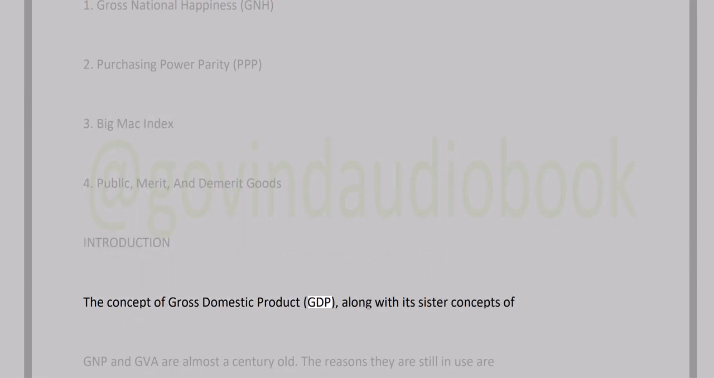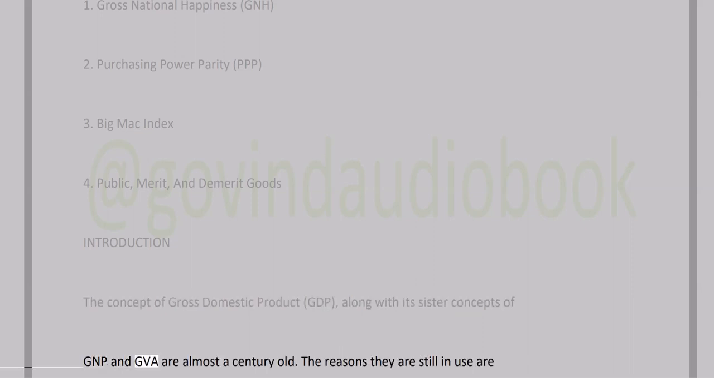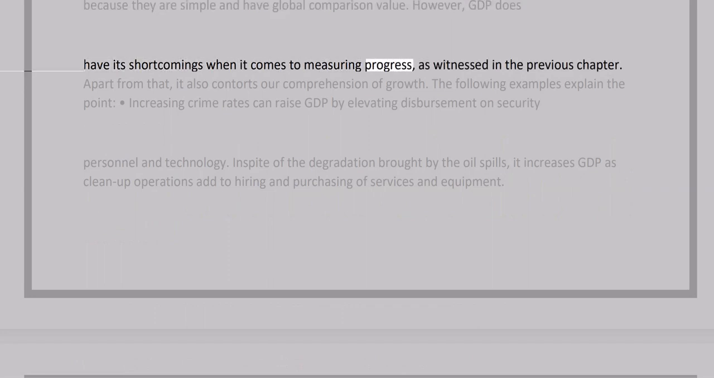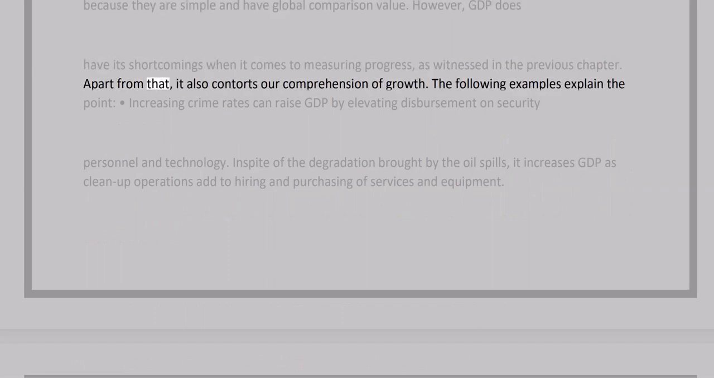The concept of Gross Domestic Product, GDP, along with its sister concepts of GNP and GVA, are almost a century old. The reasons they are still in use are because they are simple and have global comparison value. However, GDP does have its shortcomings when it comes to measuring progress, as witnessed in the previous chapter. Apart from that, it also distorts our comprehension of growth. The following examples explain the point.